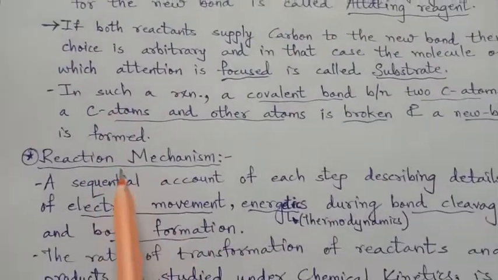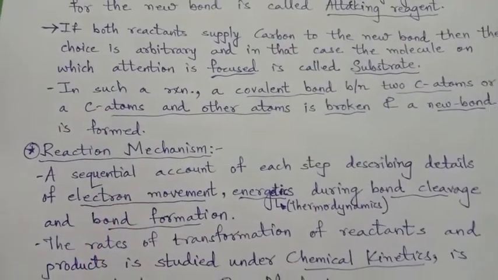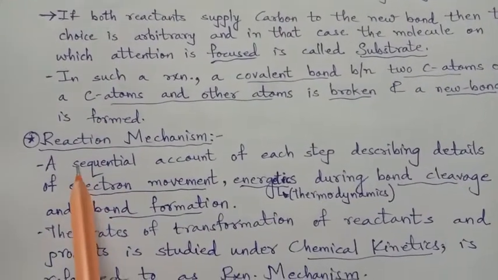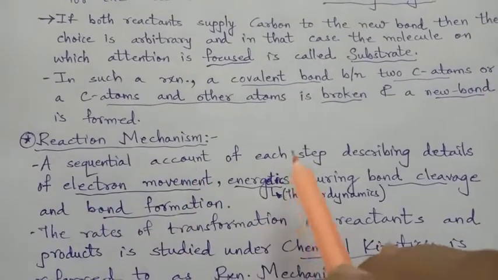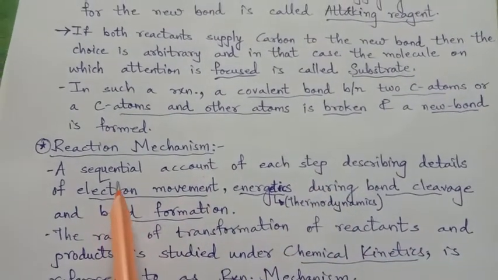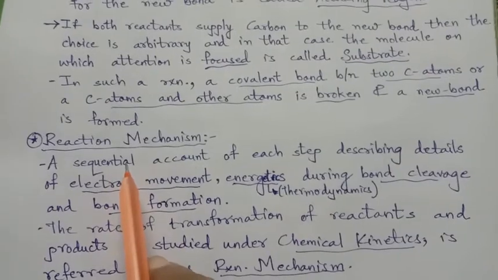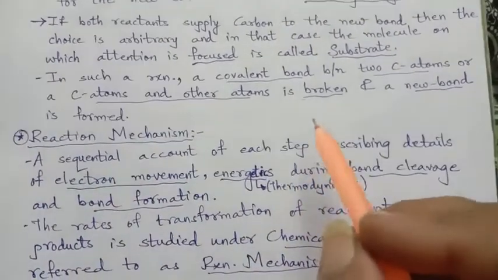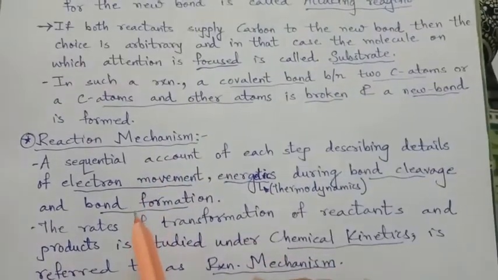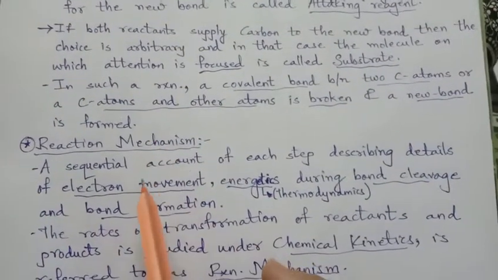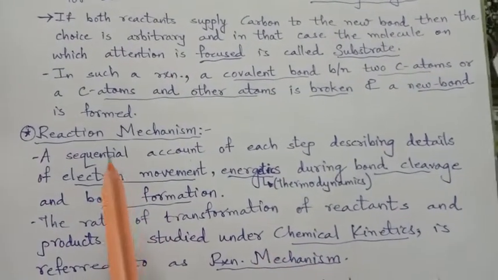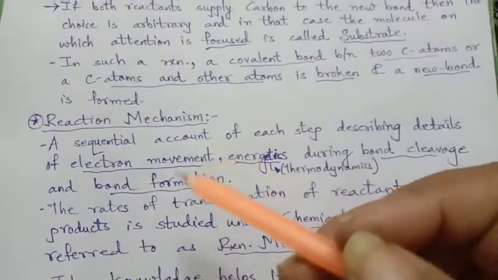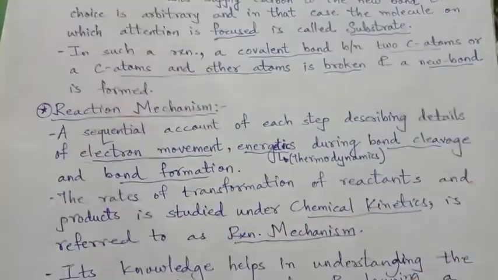So what can we exactly say about reaction mechanism? A sequential account of each step. Sequential means not haphazard, considering first and then third and then sixth and then second, not like that. In a proper serial order, 1, 2, 3, 4, is called sequential.